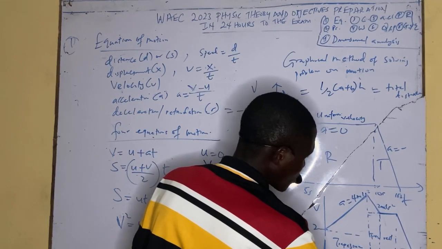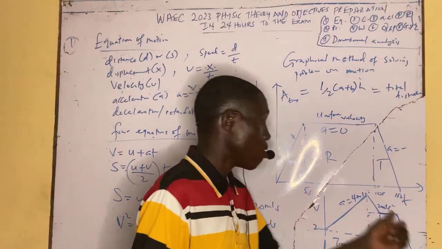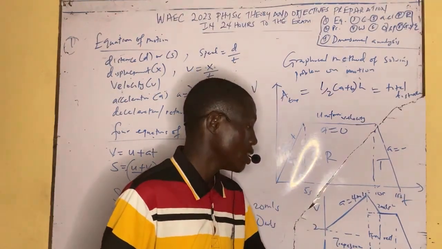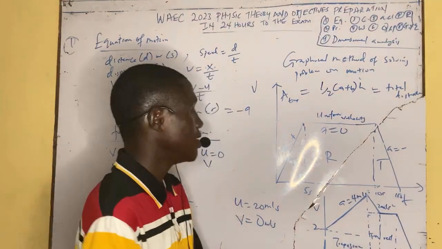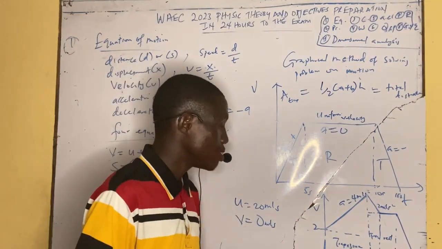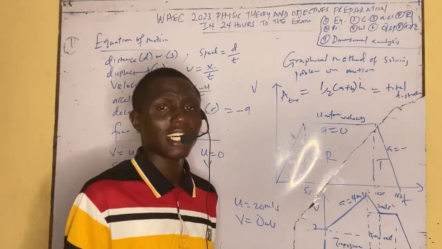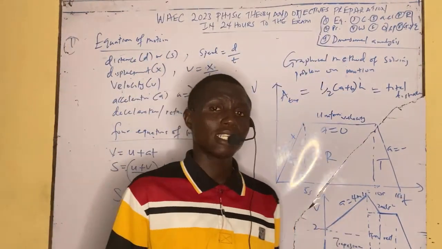So if you want to calculate the total distance now, which is the sum of all the areas of this diagram, it is the area of triangle plus area of rectangle plus area of trapezium plus area of trapezium. Yours is just to know where your A is, where your B is, and the others. If you have not understood this question of equation of motion for this exam,